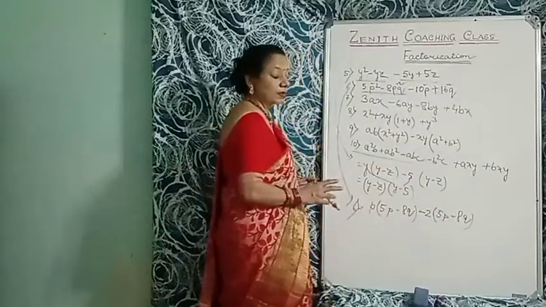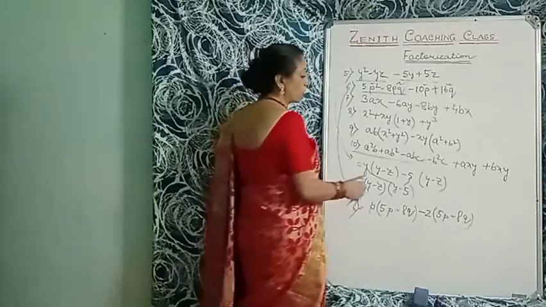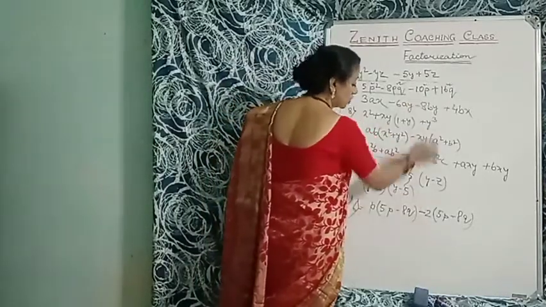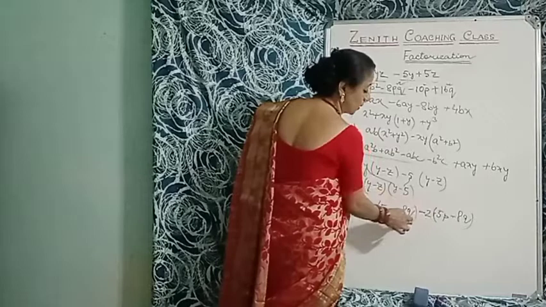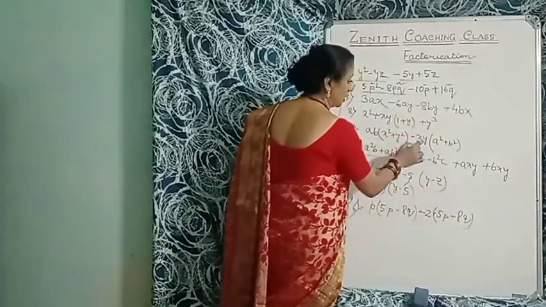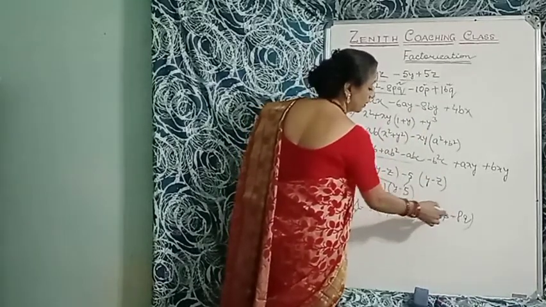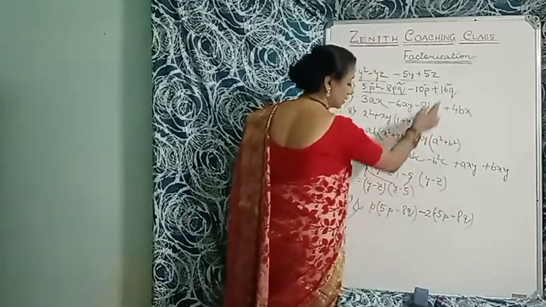Sign must be the same, otherwise marks will be deducted. The question will be wrong. Okay, so here is minus 10p. So plus minus, here nothing is there. So plus minus minus. So minus 2 fives are 10, 10p. And here is plus. So minus minus, that is plus. So plus 2 eights are 16, 16q.